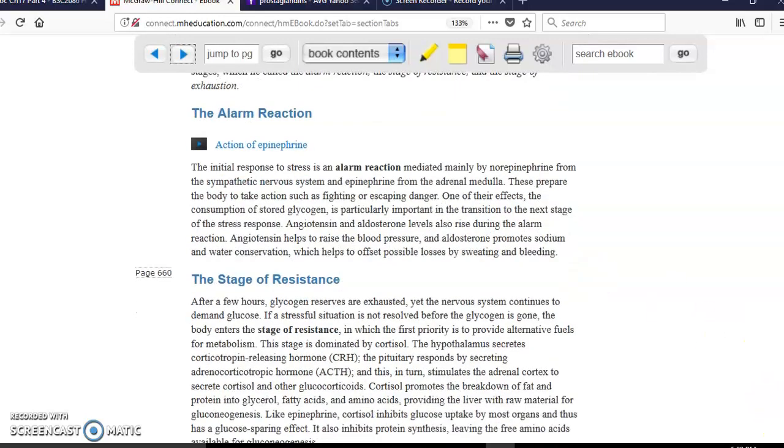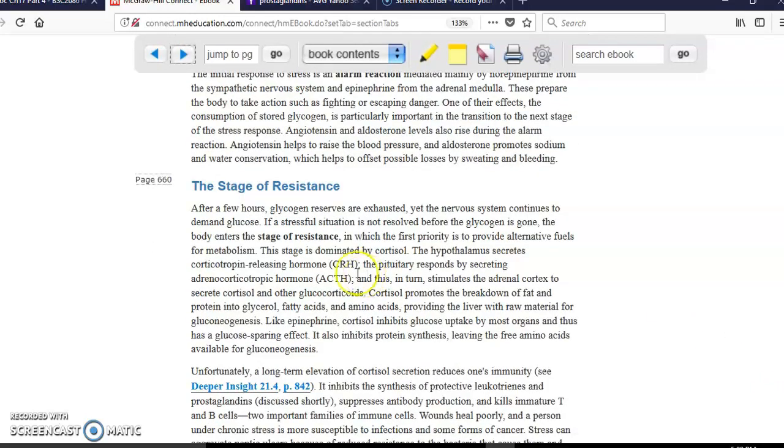But what happens if that takes longer, right? Hours, if not days? Then you're going to run out of glucose. So in that case, your body is not going to die. Your body needs to use other sources to create glucose. And in that case, that's going to be, for example, proteins as well as fat. But how you're going to be able to use this protein and fat is because cortisol is going to be released, and cortisol will allow you to do that.